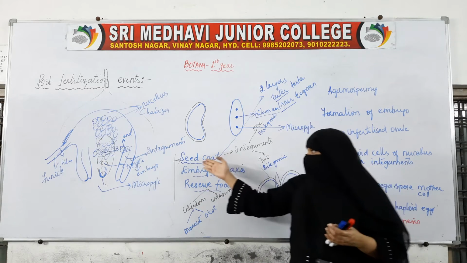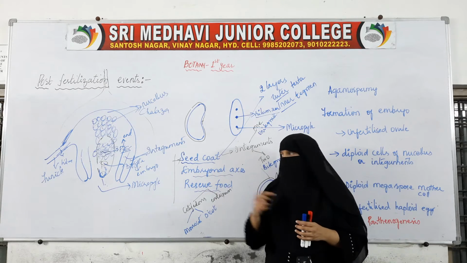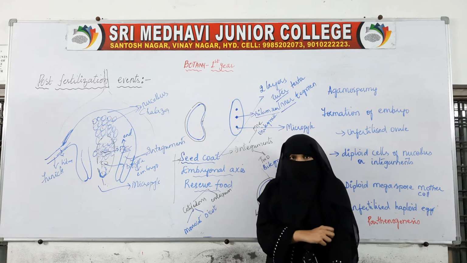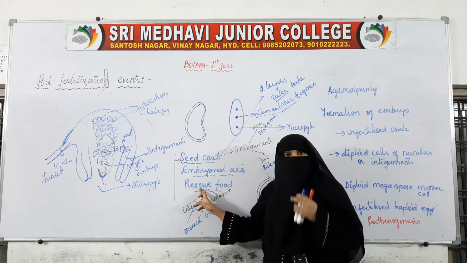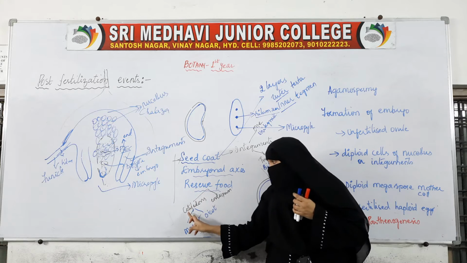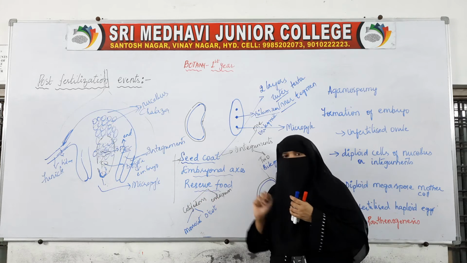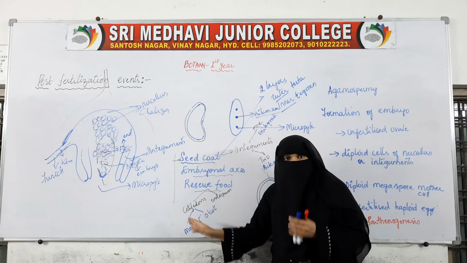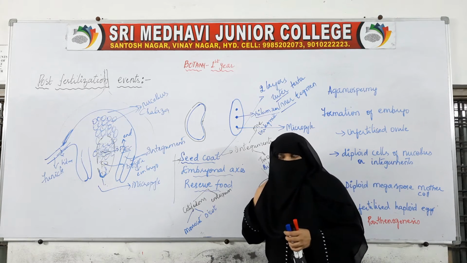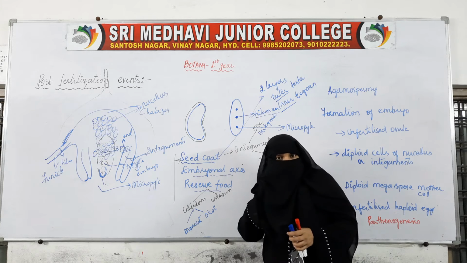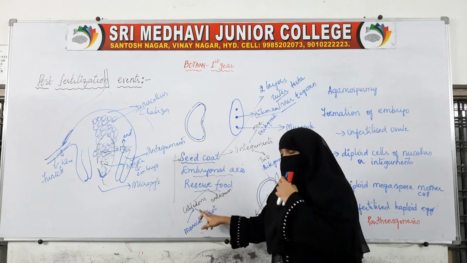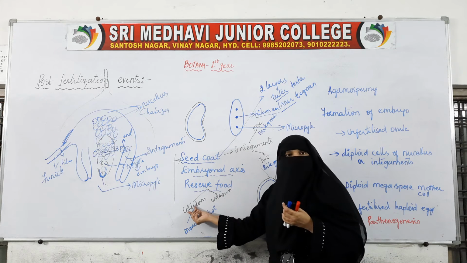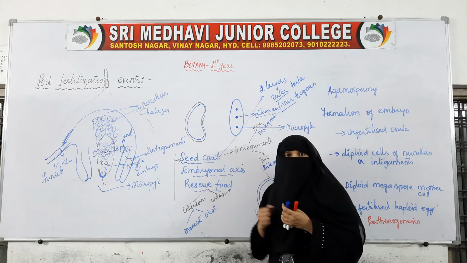So whether it is a monocot seed or a dicot seed, we find the seed coat, the embryonal axis and the reserve food material. This food material can be reserved in the cotyledons or it can be present in the endosperm. So there will be seeds where cotyledons will be there, and endosperm may or may not be present. If the endosperm is totally utilized, then the endosperm will not be present.